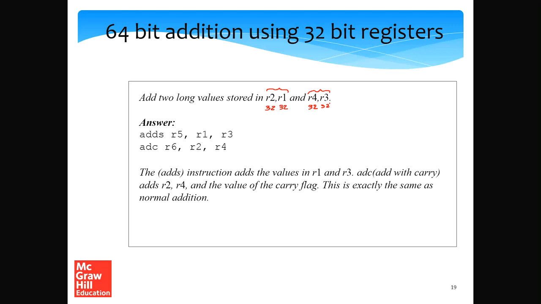We want to add these pairs of numbers, these long numbers, and save the result in two registers, R5 and R6. Let's say the numbers are R2, R1 and R4, R3. First, we add R1 and R3 and save the result in R5, which is exactly what is being done here.